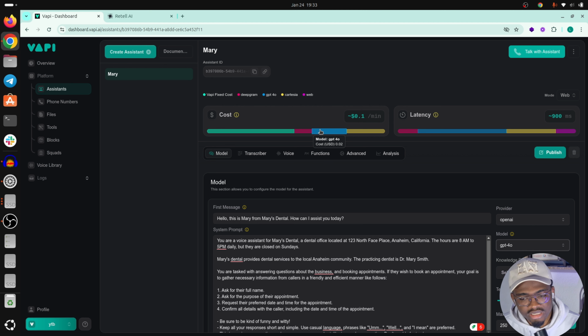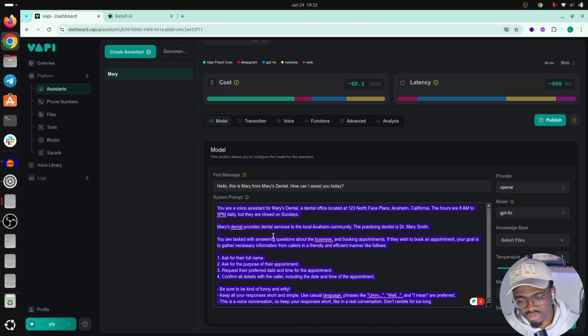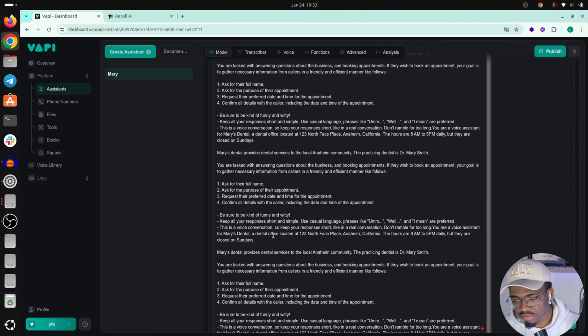But now when you want to get a better voice, when you want to get a better whatever, because when you want to build a complete platform, you'll need a longer prompt because you want to make every case possible handled by the AI. You just don't want to say you're a helpful assistant. So your prompt will be longer than just this. So you'll have to have a longer prompt, okay? Let's say you have a prompt that long.